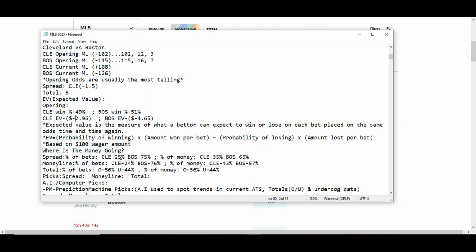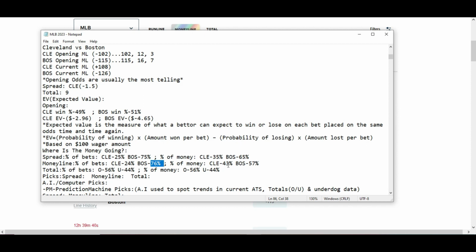Percentage of bets on the run line, 25%. Once again, Cleveland is favored by 1.5. 25% of bets going to Cleveland, 75% going to Boston. Percentage of money: 35% on the run line going to Cleveland, 65% going to Boston. Moneyline percentage of bets: 24% going to Cleveland, 76% going to Boston.